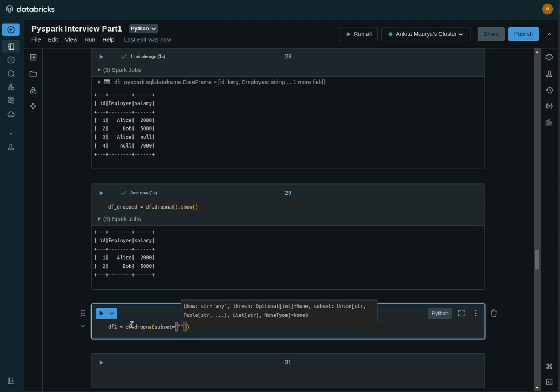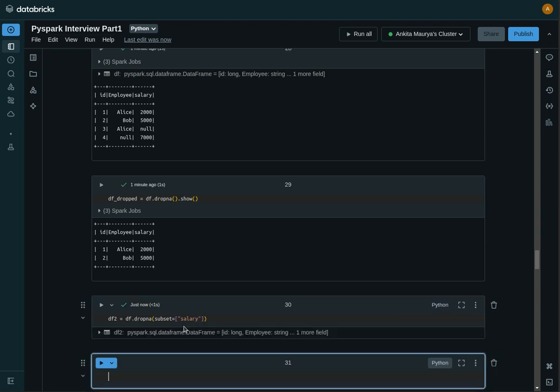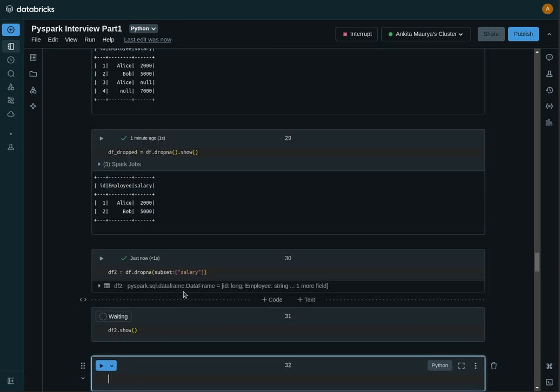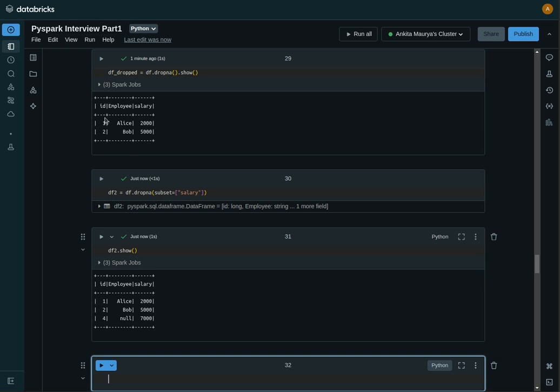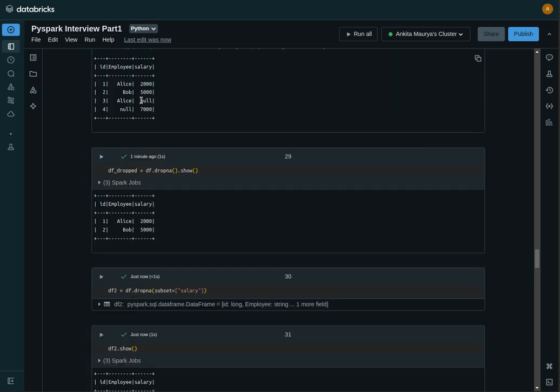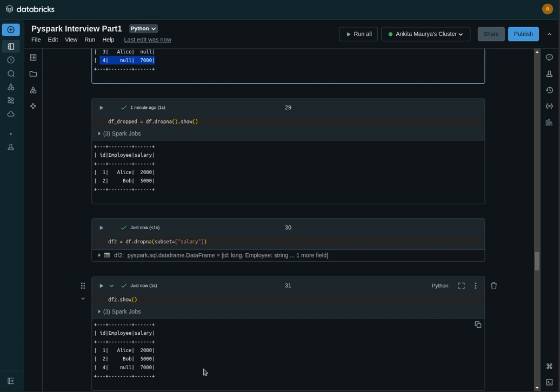Okay, df2.show. It should return three records: 1, 2, 4. The third record had the null value, so it will drop only 3, not 4, because we applied it on the salary column, so whatever record has a null value there is dropped for that condition.